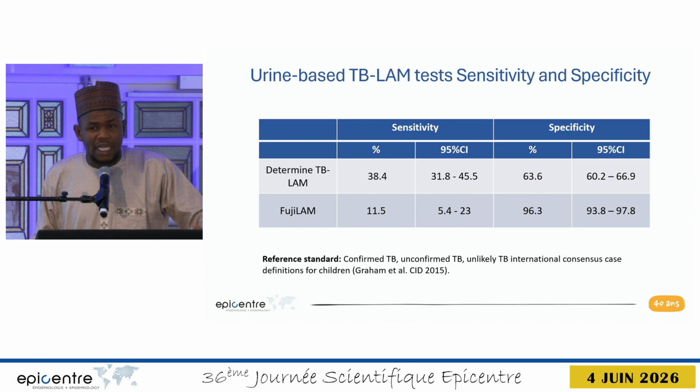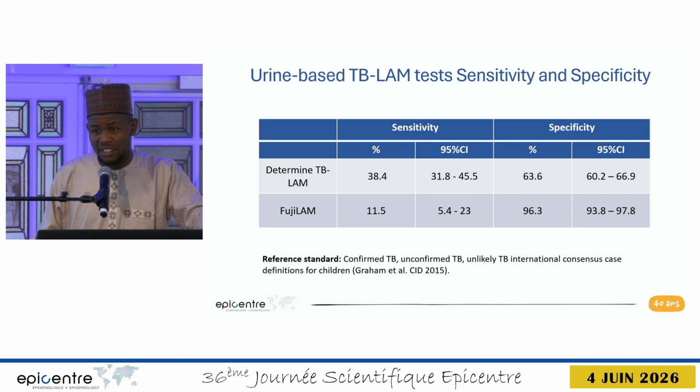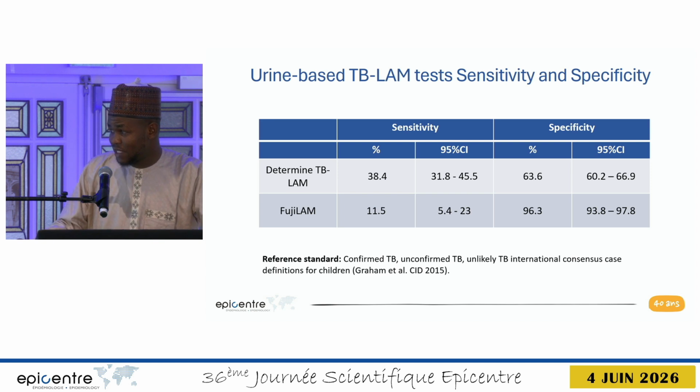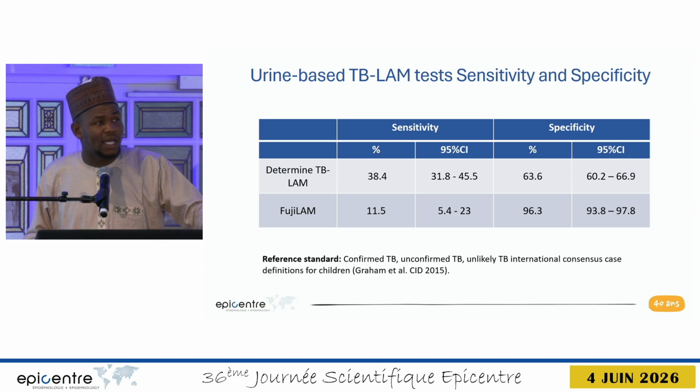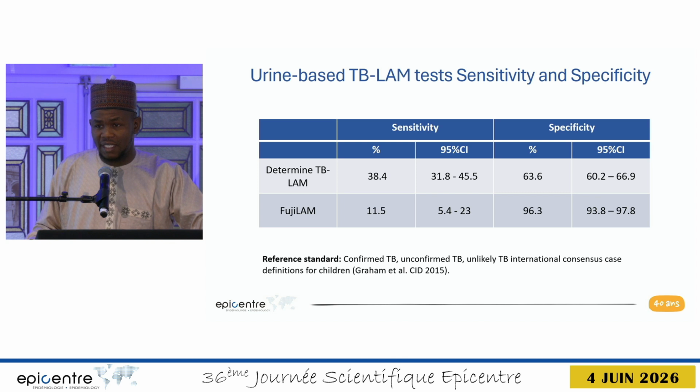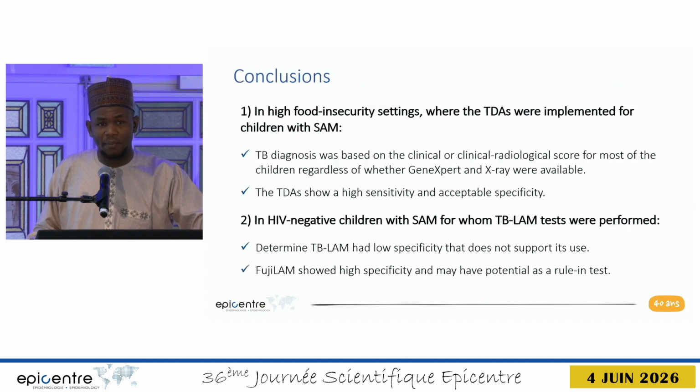Then the accuracy of the TB-LAM: the Determine TB-LAM had a sensitivity of around 38% and a specificity of around 64%, while the Fuji-LAM had a sensitivity of only around 12% and a specificity of around 96%, very good specificity. And we used the same reference standard as the one in the TDAs in SAM.